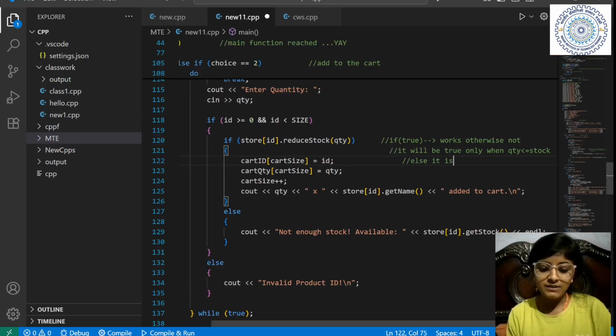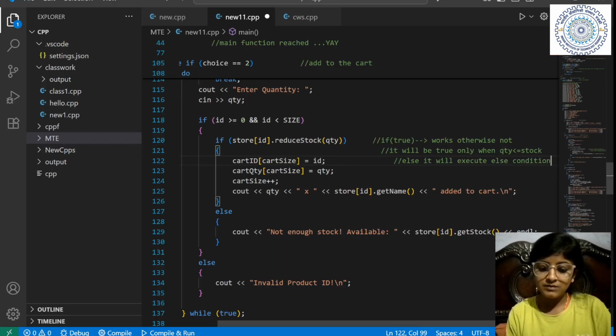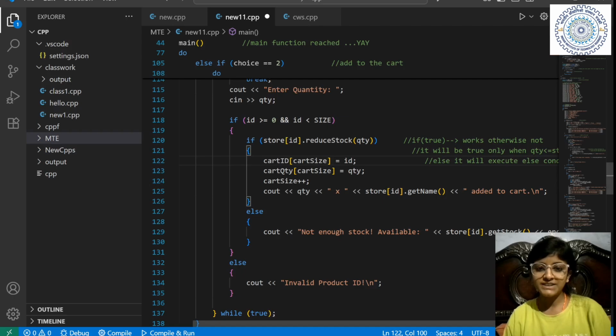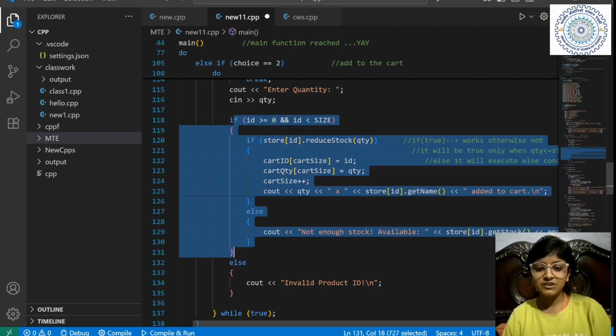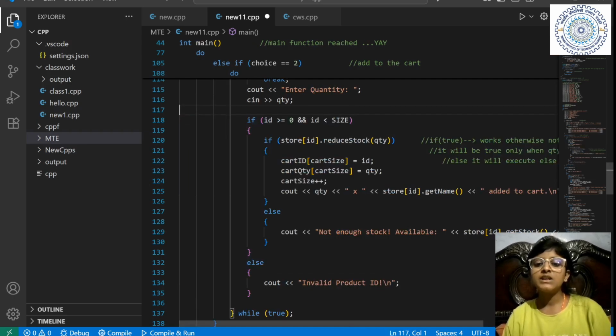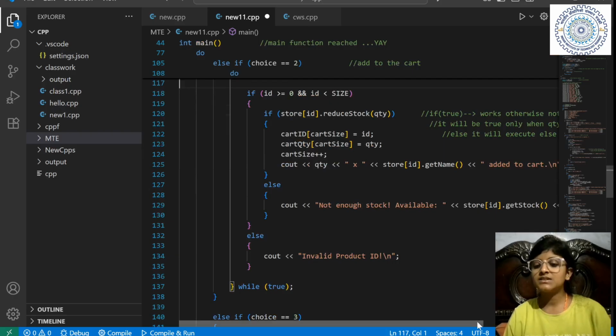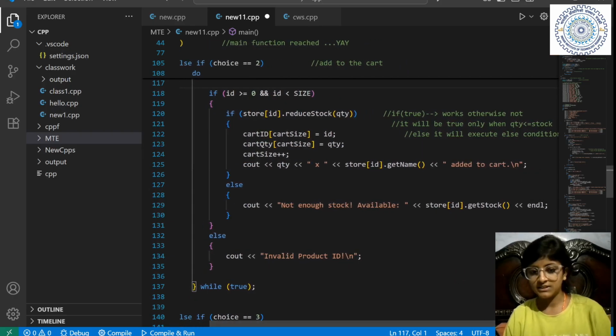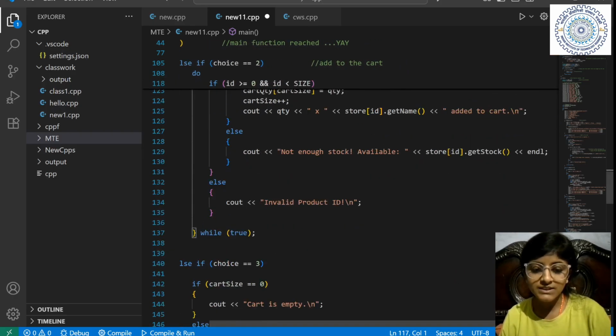As it will execute as a condition. Okay. Fine. I hope you understand the things. These things are very complex, but if you are clear with the basics, these things are very easy and very interesting. Now, see, not enough stock available.